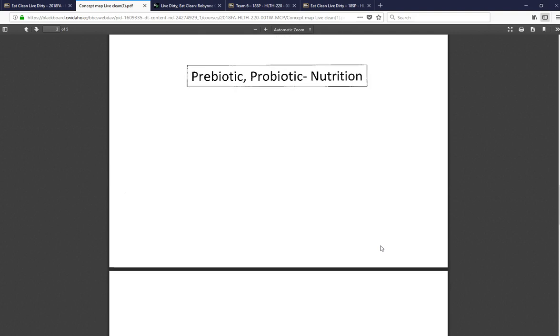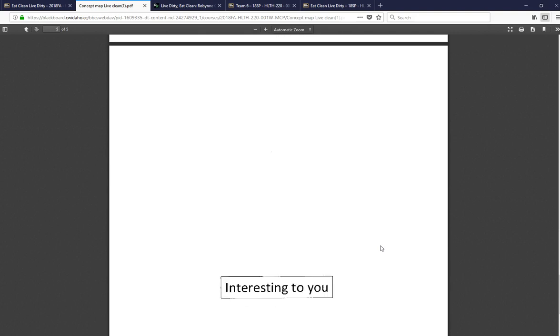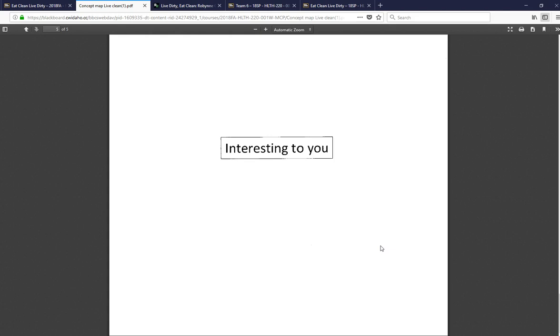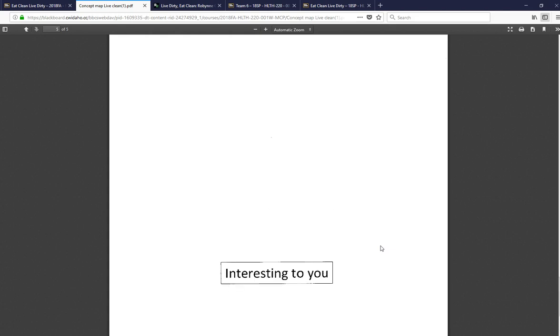What I've given you here is something for you to print out and write on while you are listening. The idea is you have these main topics: microbiome, pregnancy, early childhood, prebiotic, probiotic, nutrition, antibiotic, and things that are interesting to you. When you complete your wiki, these are the 5 categories that you are going to be filling out. What's going to be easy for you is to listen to the podcast and be taking notes. I've divided the notes out to make it simple for you.